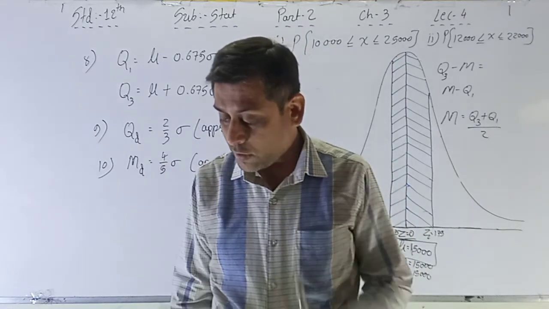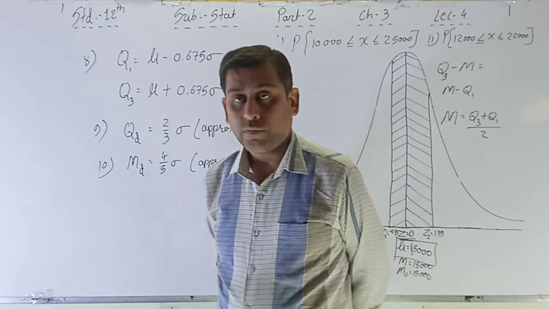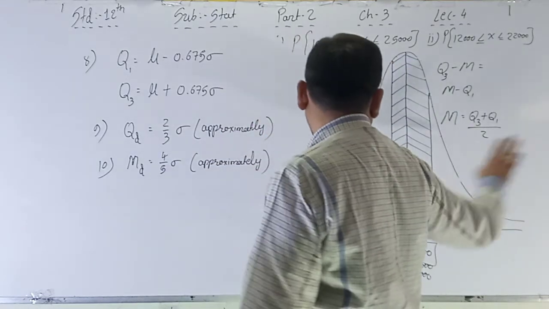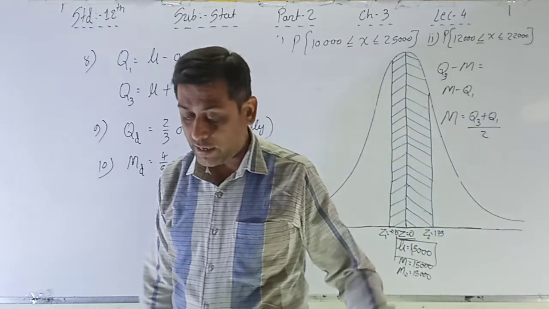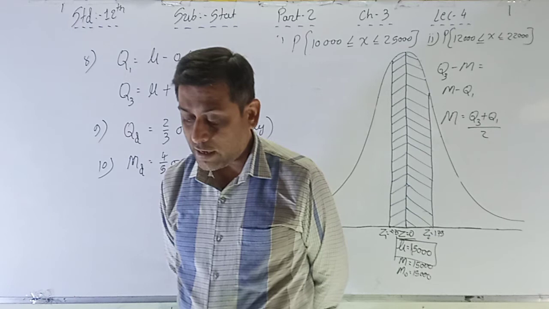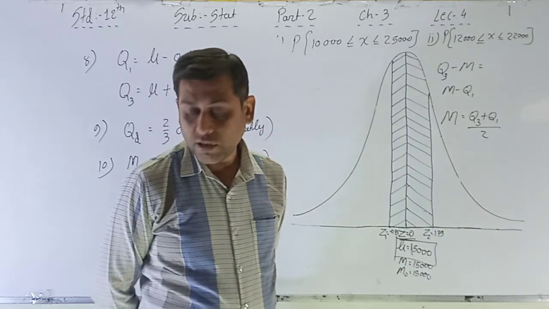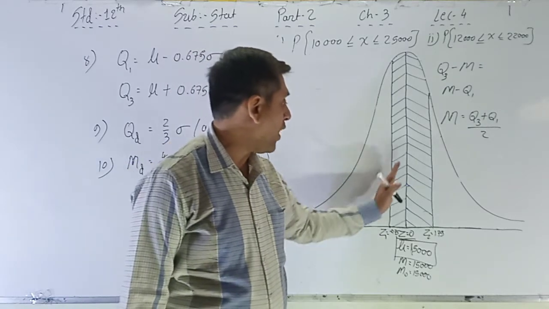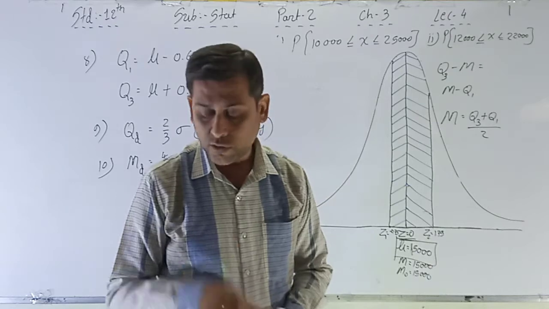First point, total area under normal curve is 1. This one, total area is 1. So here half 0.5, half 0.5. That is, the area on both sides of the perpendicular line at x is equal to mu is 0.5. 0.5 on this side and 0.5 on this side. That we already discussed. First point.